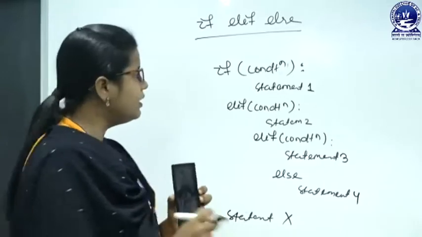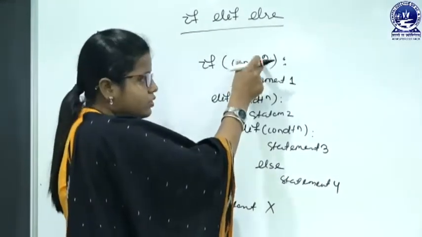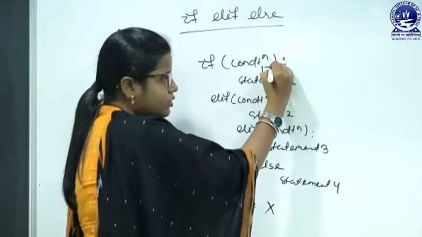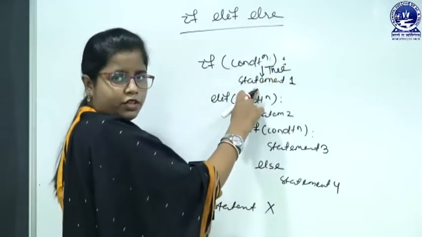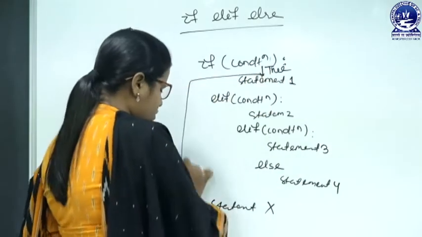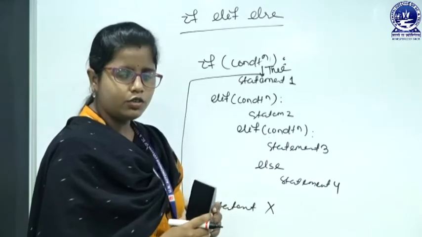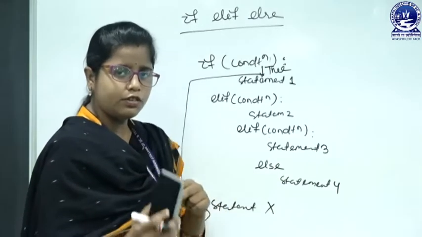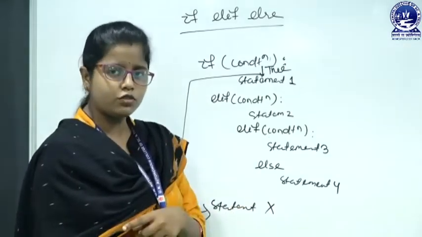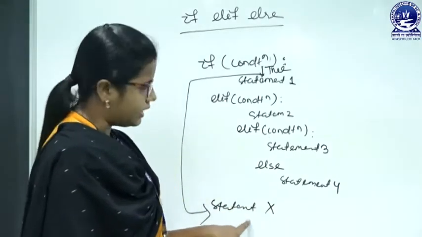So, what will happen? First, this condition will be evaluated. If this condition is true, then we will go for statement 1. Then after, the control flows to statement X. Once the condition is true, we will go for the statement which is associated with that condition. Then after, the control flows to the statement which is after the if block. So, the control flows to statement X.